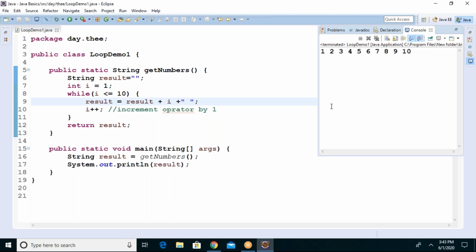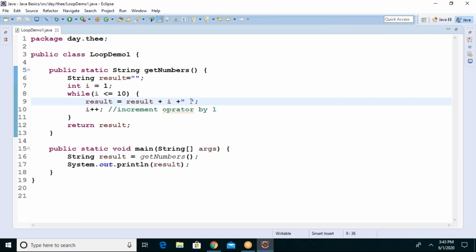If you want them line by line, what will you do? Not in one line with spaces. I want 1, then 2 should be on the next line, 3 on the next line. What should I do, guys? The method, the next line, string next line. Does that work? No. Here I am giving space, so it is going to the next space.